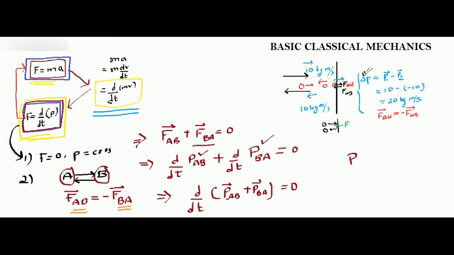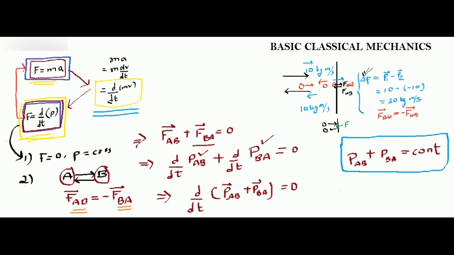Something amazing says that the momentum of the system, that is momentum of B, which B attains due to the force on it, and momentum of A, which A attains due to the force on it, is conserved. This is something quite amazing. The very statement that is constant, or you can say conserved. So let me say constant. It will be better if I say constant. So it says that the net momentum of A and B is constant, whatever the case be.